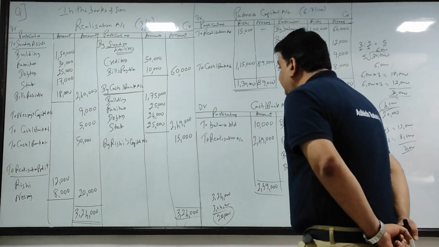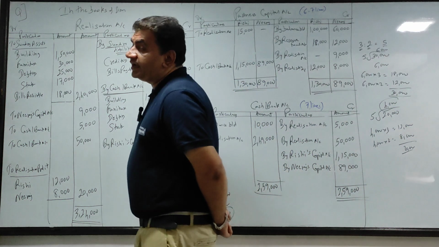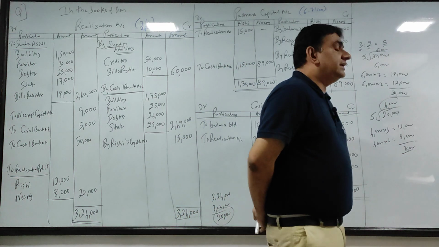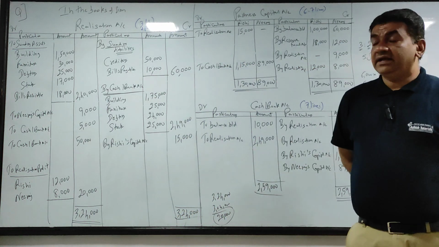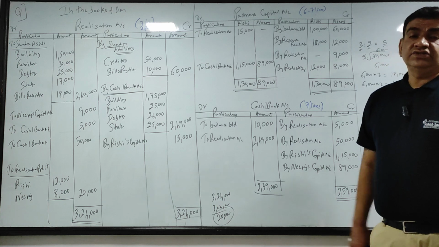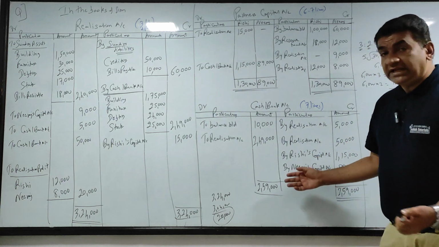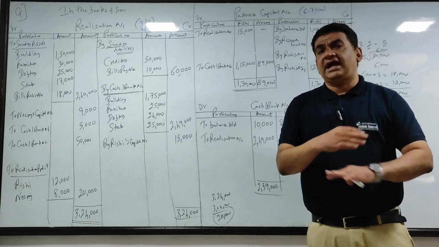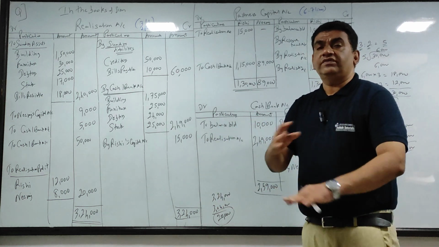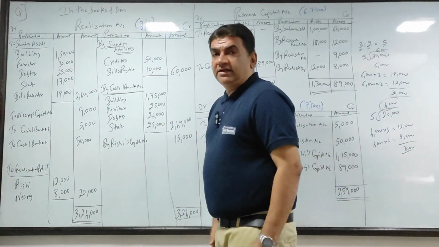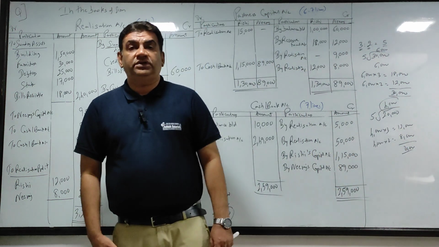How balance sheet tallies, same way cash bank tallies. Clear with this? So this what is cash bank tally क्यों होता है? Because जो पैसा मुझे आ रहा है, मुझे देना है. I want to close the business, so I want to finish off everything. So that is the reason we make cash bank account.